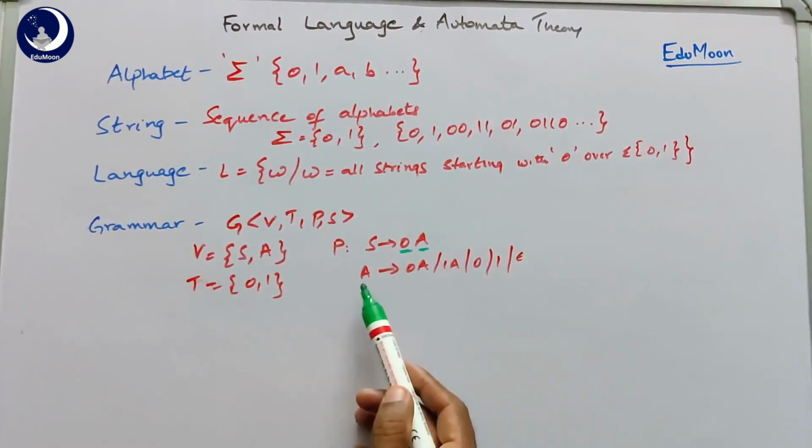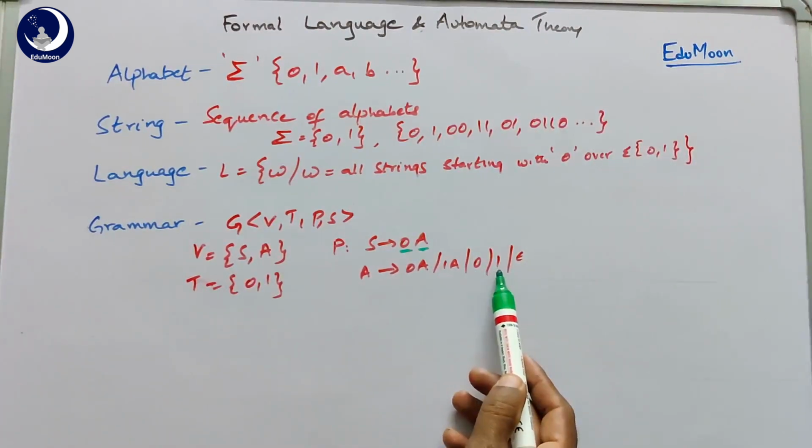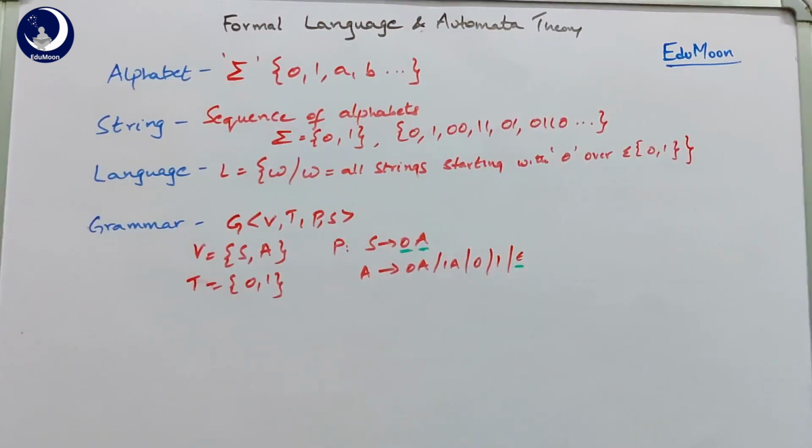Now A is equal to 0A, 1A or 0 or 1 or epsilon. Now what does epsilon mean? Epsilon is nothing but an empty string. So to denote a string with length 0, we write it with epsilon, because even if we write a 0 as a string, it is of size 1. So the length of that string 0 is also equal to 1. So simply we denote it with epsilon.